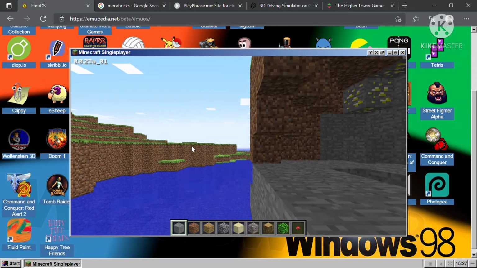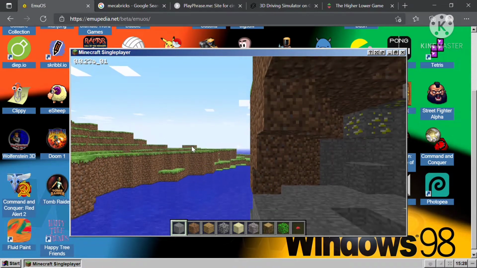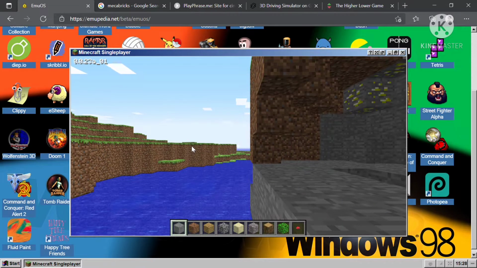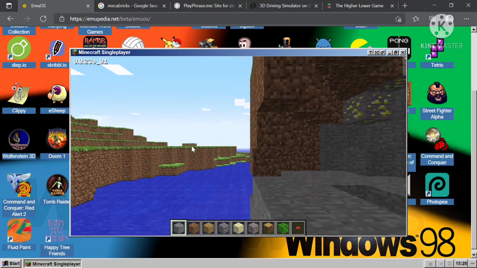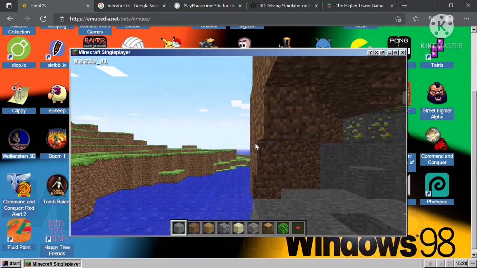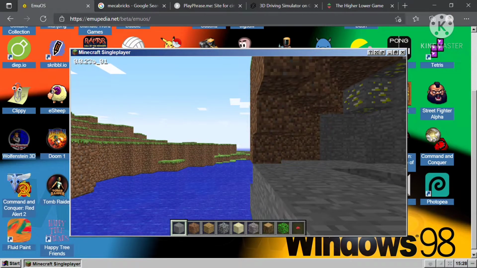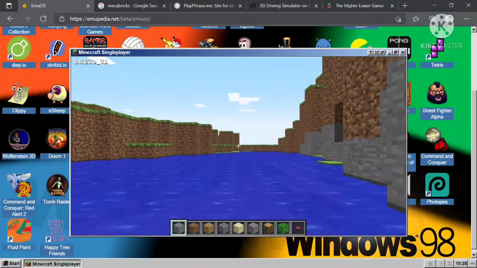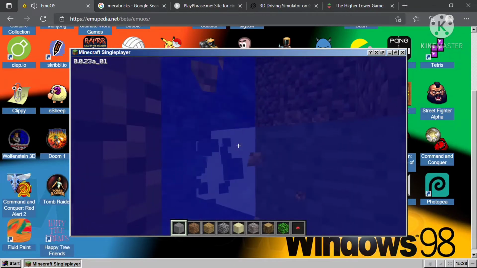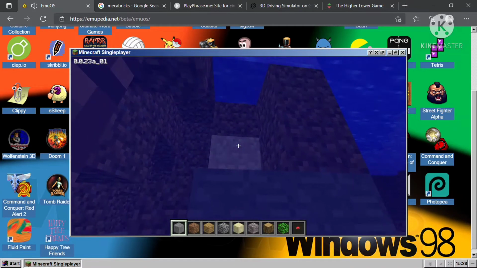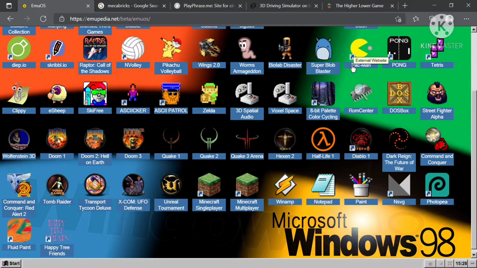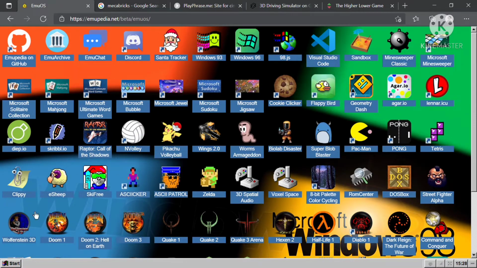So as you can see, the Minecraft game has started. We can actually just play Minecraft. It's really good. I'm gonna actually start the controls now. Just a minute. I'm just able to jump. Just a minute. I'm not able to find the controls till now. I've just started now. Let's just break some of these. So the controls I used was ASDW for movement and spacebar for destroying the bricks.